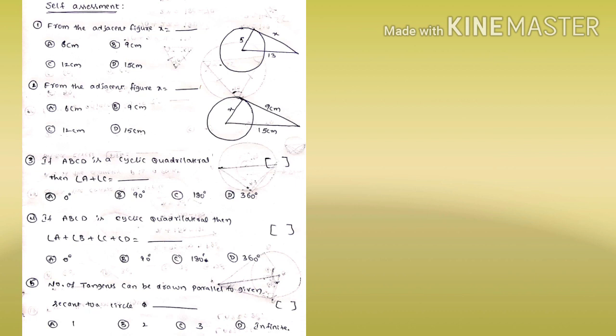I hope you understand the objectives we explained in this class. This is your self-assessment. I gave you 5 bits. Please practice yourself by using the content you watched now. Please pause the video, note them down and solve them.